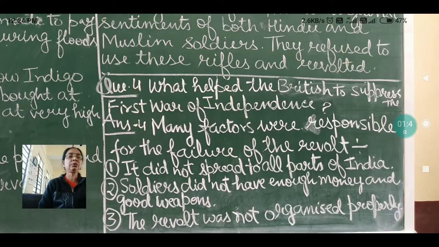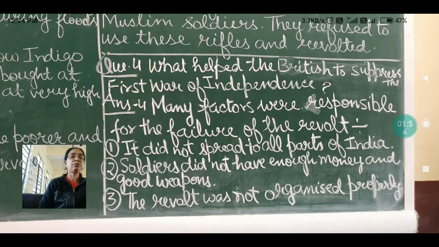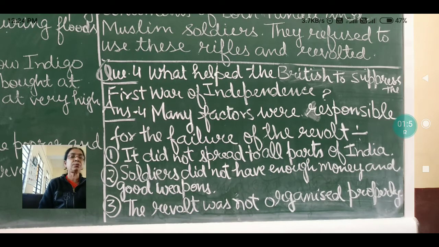Question number 4. What helped the British to suppress the first war of independence? Answer number 4. Many factors were responsible for the failure of the revolt. First point, it did not spread to all parts of India. Second point, soldiers did not have enough money and good weapons. Third point, the revolt was not organized properly.